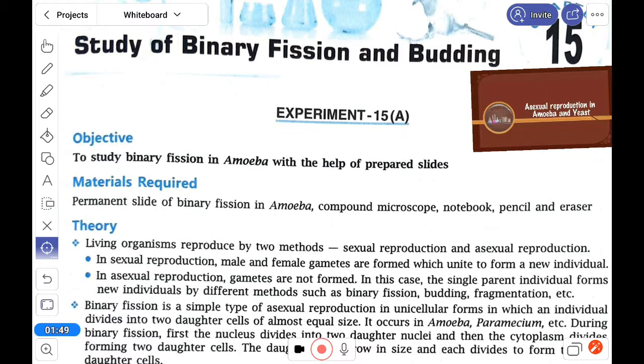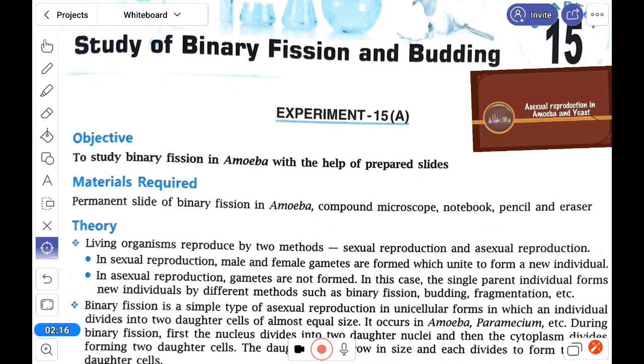So in lower organisms it is mostly involved, and here it is amoeba and yeast. Amoeba is from the animal kingdom, the yeast from the plant. These two are there in your syllabus. So binary fission and budding, these two are there, and fragmentation is in your theory syllabus.